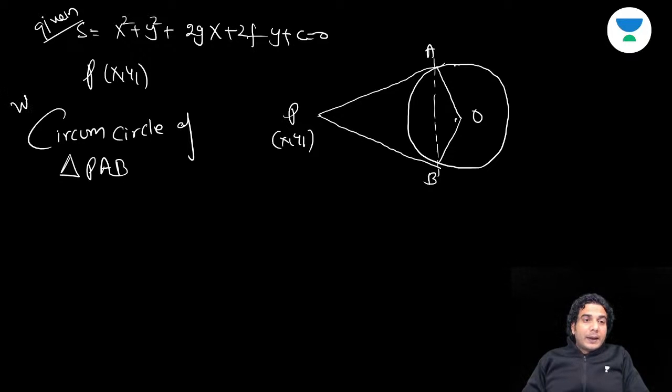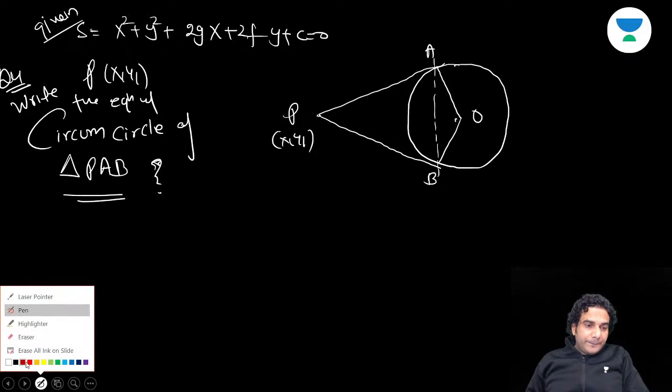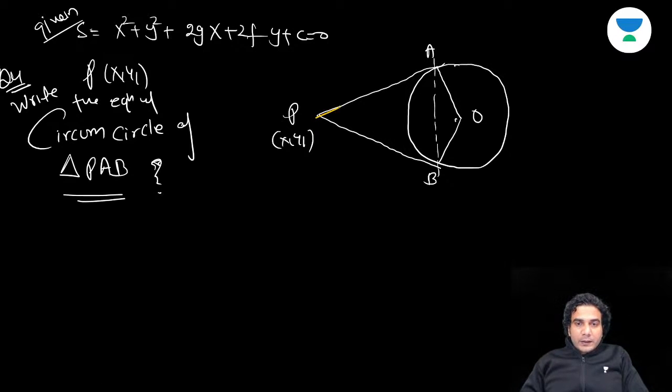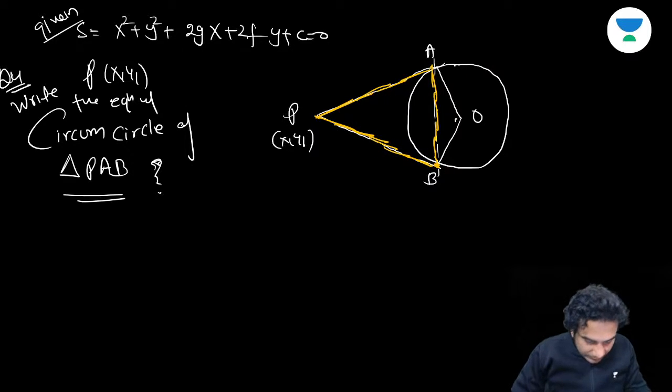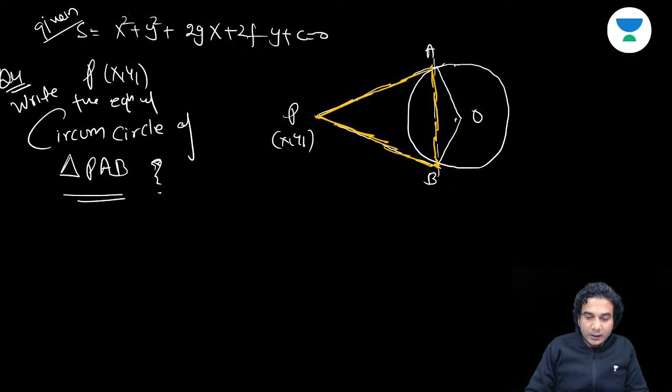Write the equation of circumcircle of triangle PAB. It's a very, very good question. You need to write the equation of circumcircle of this triangle PAB. Now tell me the answer of this. This is the last question I'm asking based on this diagram.